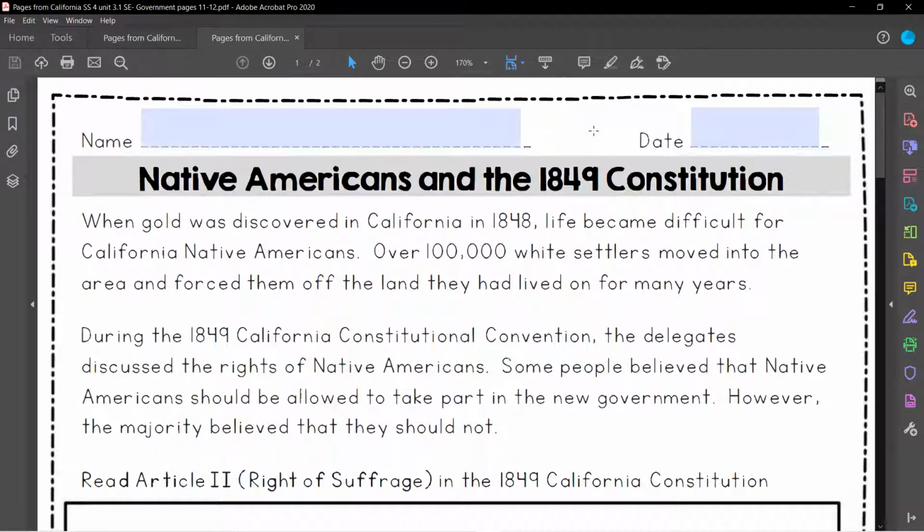Hello again, fourth grade. Let's get started on pages 11 and 12. And here we're going to focus specifically on Native Americans and the Constitution of 1849.